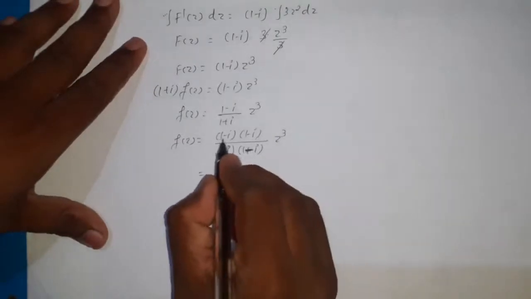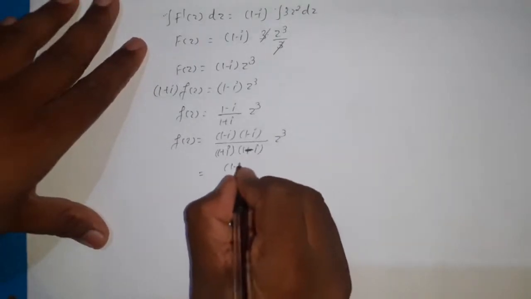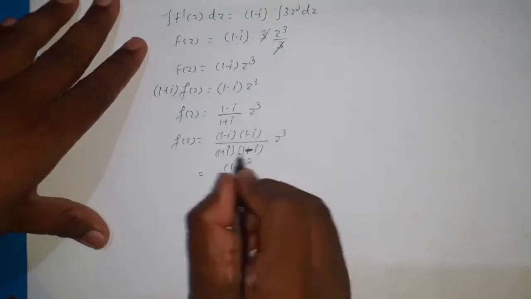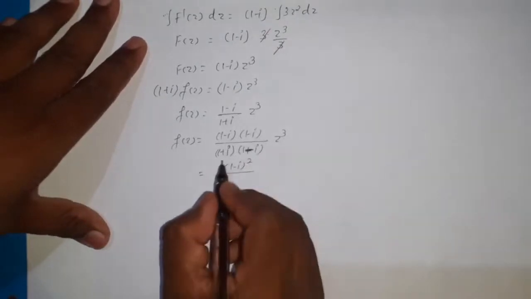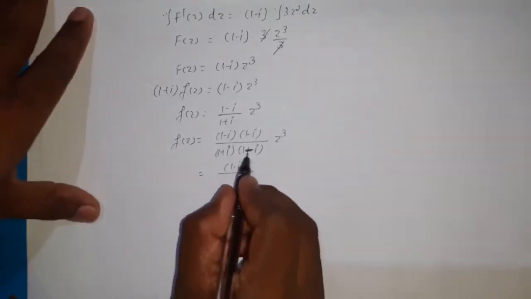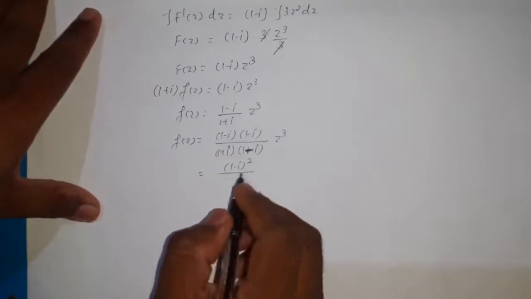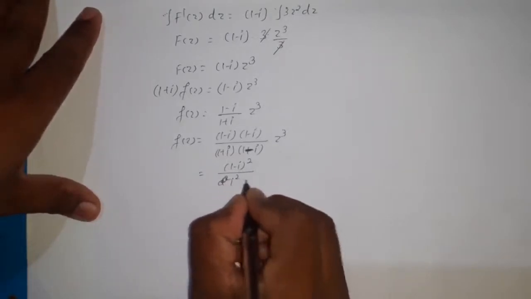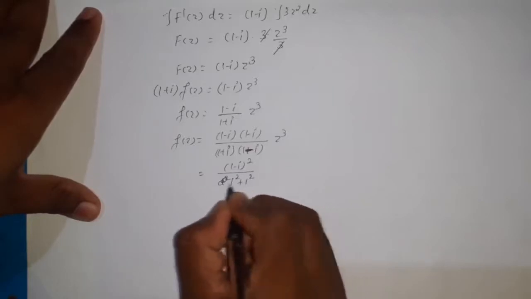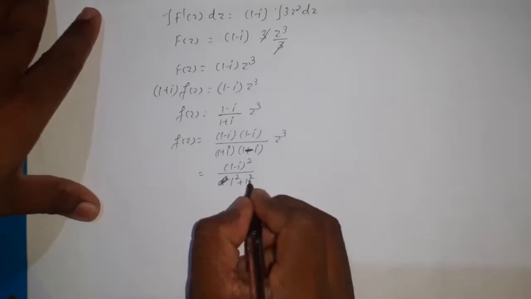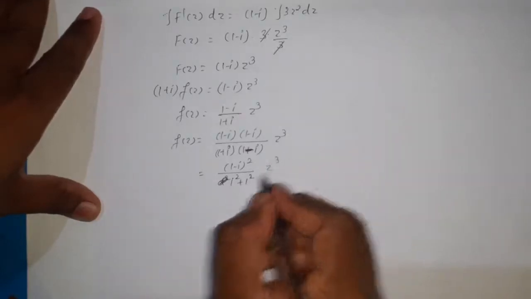Now 1 minus i into 1 minus i, that is 1 minus i whole square, and in the denominator a plus b into a minus b. So in case of complex numbers, a plus b into a minus b becomes a square plus b square, that is 1 square plus 1 square, real part square plus imaginary part square, z cube.